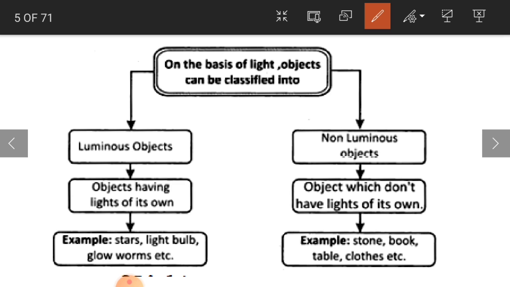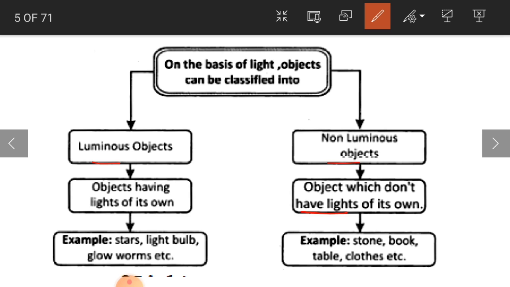It is classified into luminous objects and non-luminous objects. What are luminous objects? Objects having light of their own. Those are called luminous objects. Now, we learned this in the beginning. And objects which don't have light of their own are called non-luminous objects.